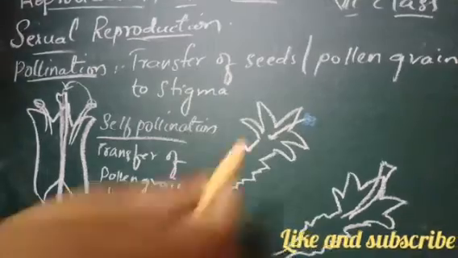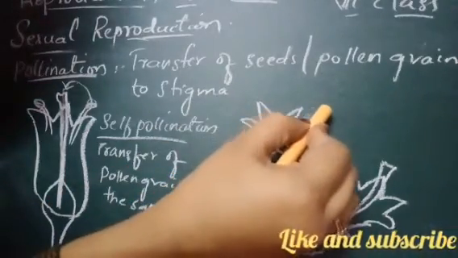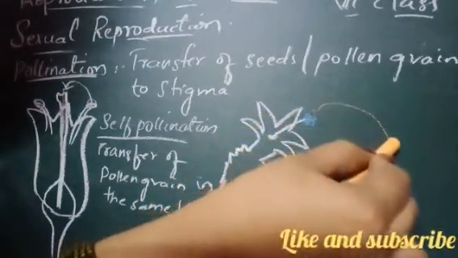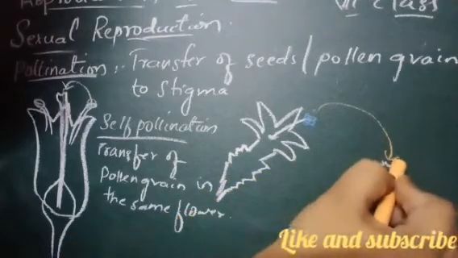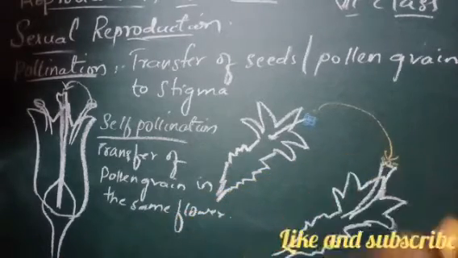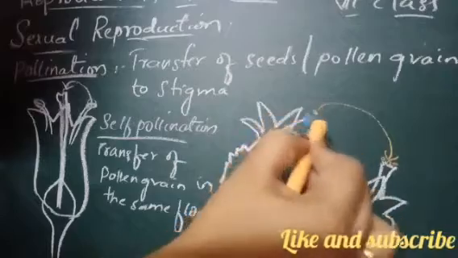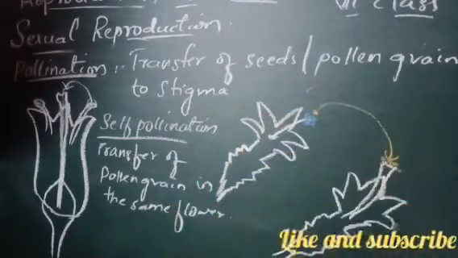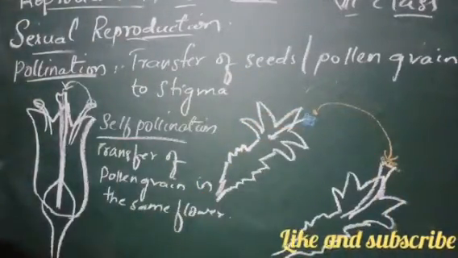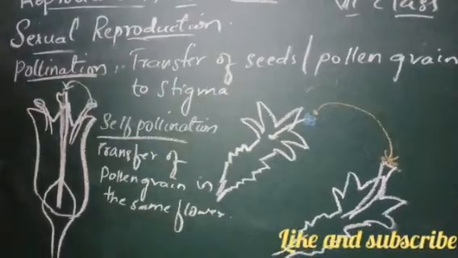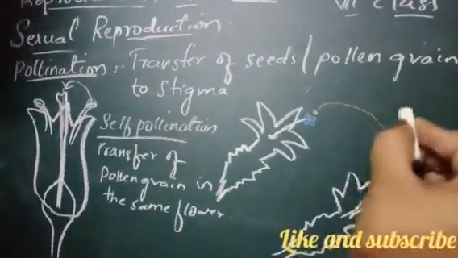So now what is happening? The pollen grains from here are getting transferred to the stigma of the other flower here. They are getting transferred from one flower to another flower. Now this is called cross pollination.